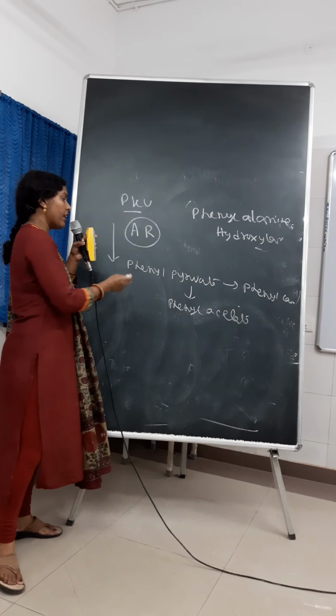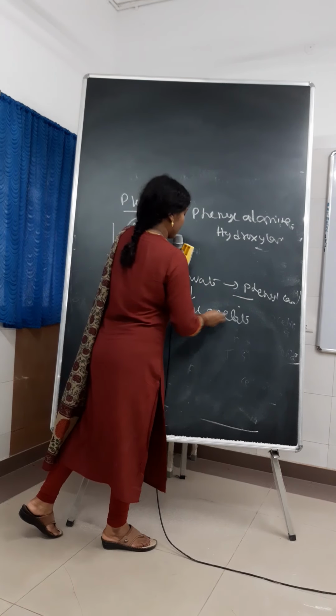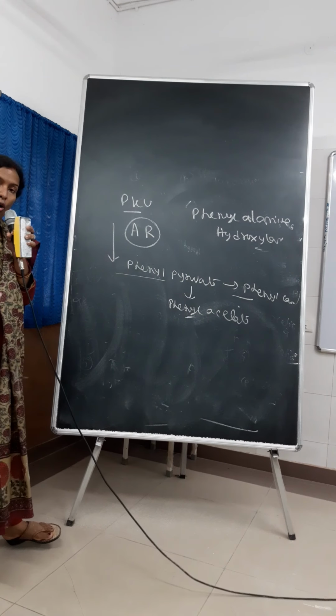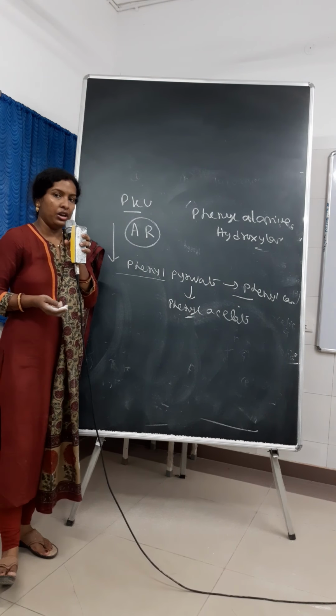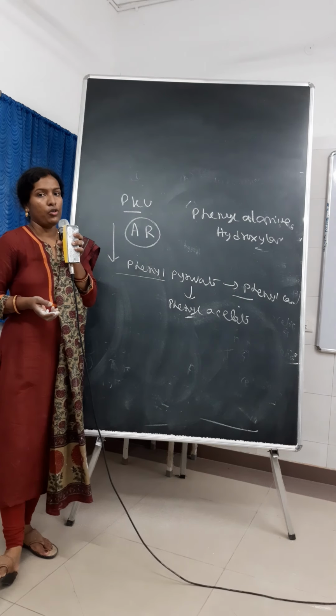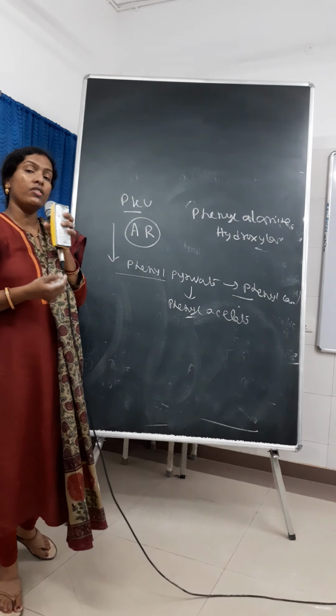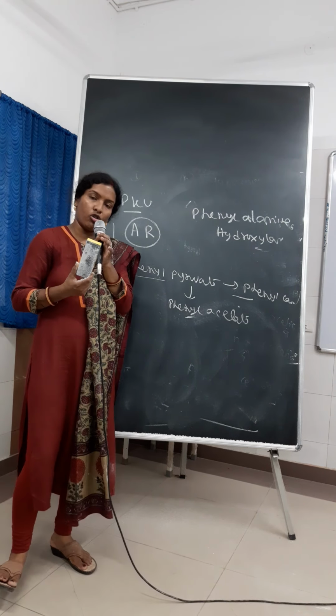So phenylalanine accumulates, ultimately phenyl pyruvate, phenyl lactate, phenyl acetate. These will form and this product comes in urine. So these ketones come in urine. Now what is the clinical manifestation? This is an autosomal condition, autosomal recessive.